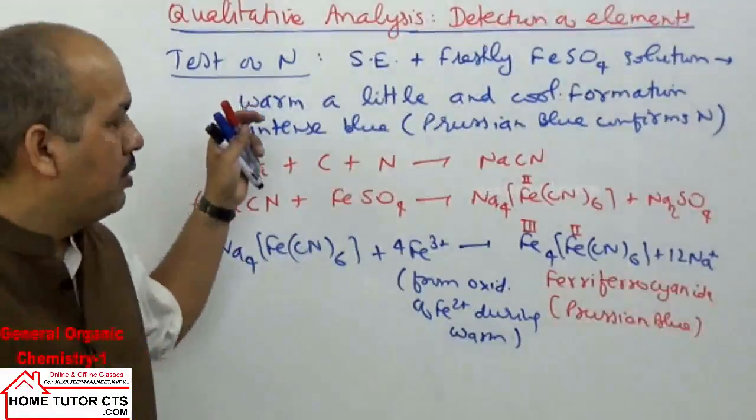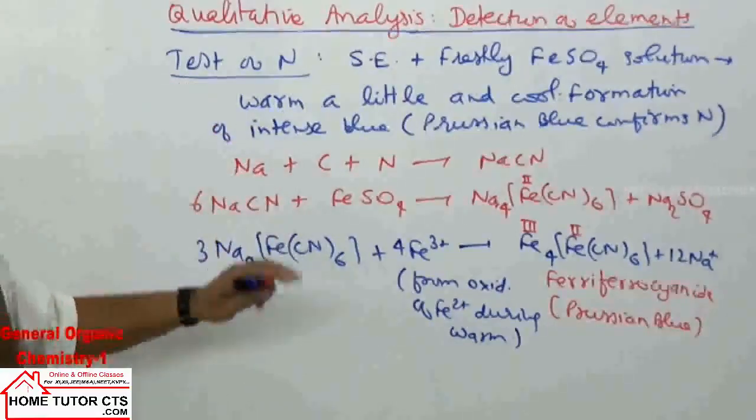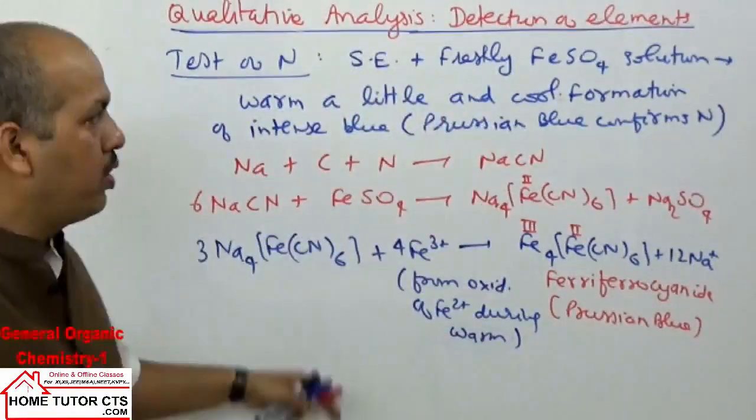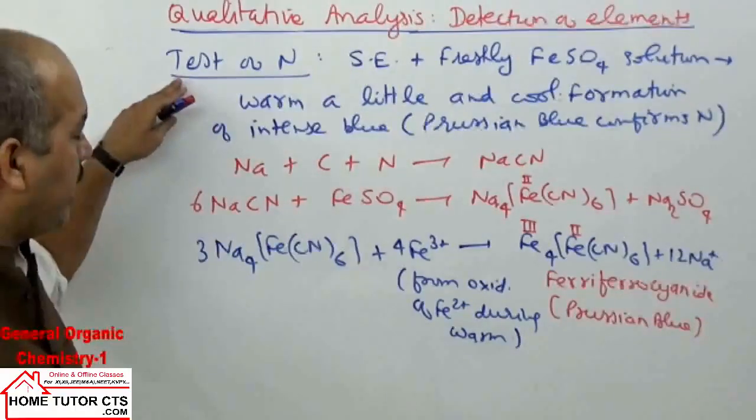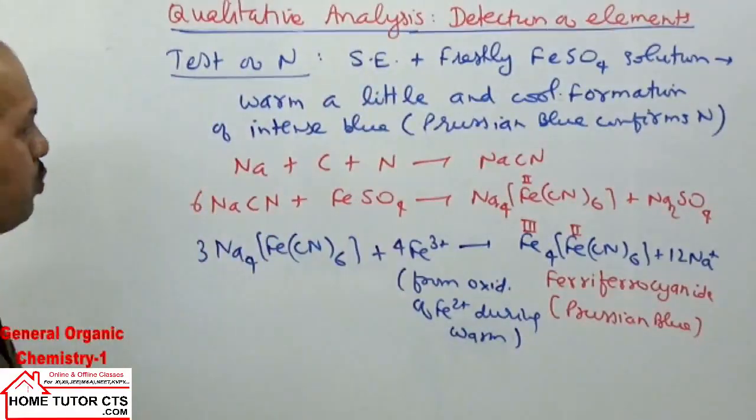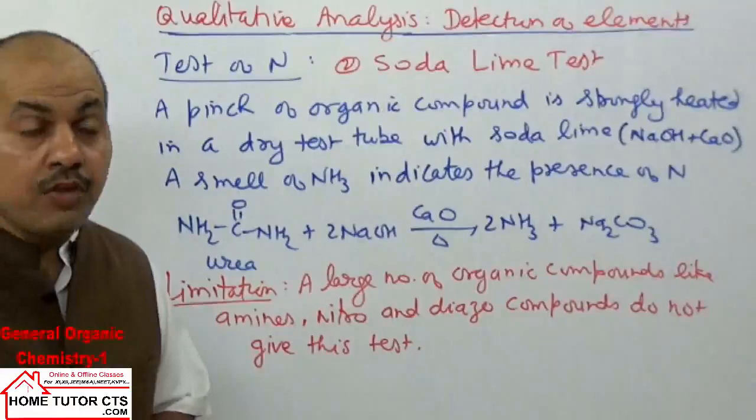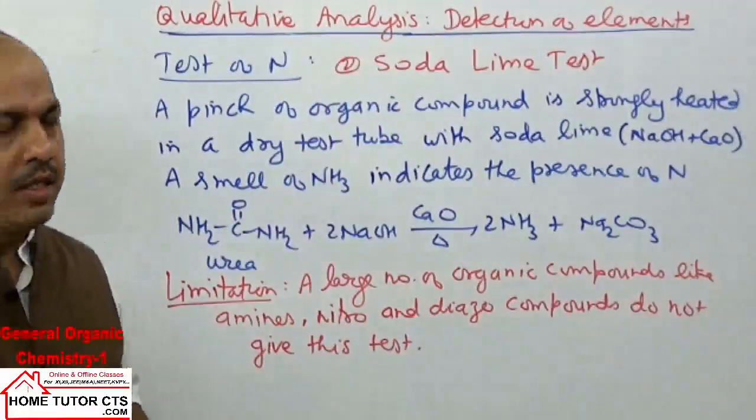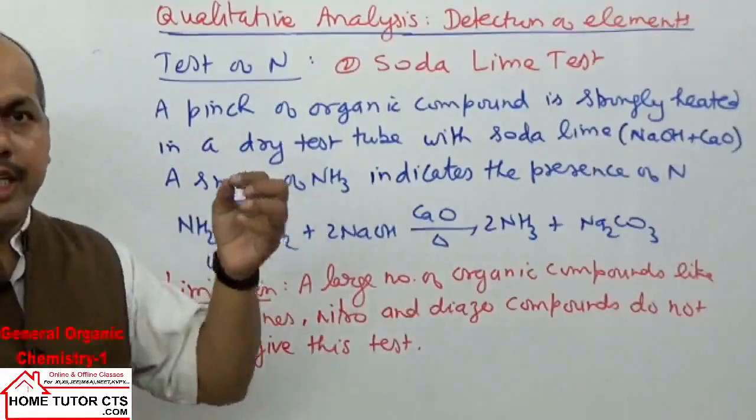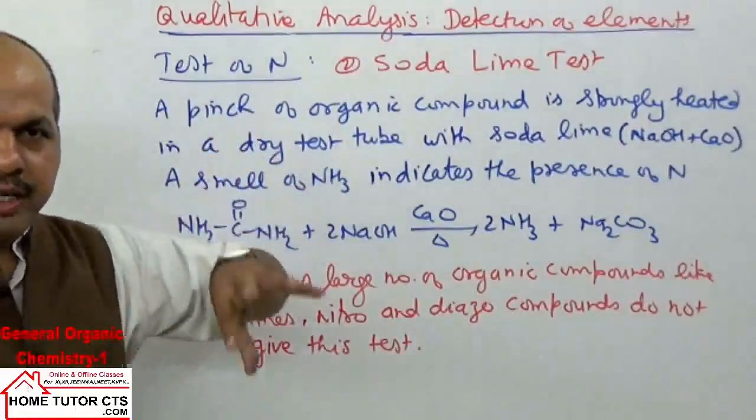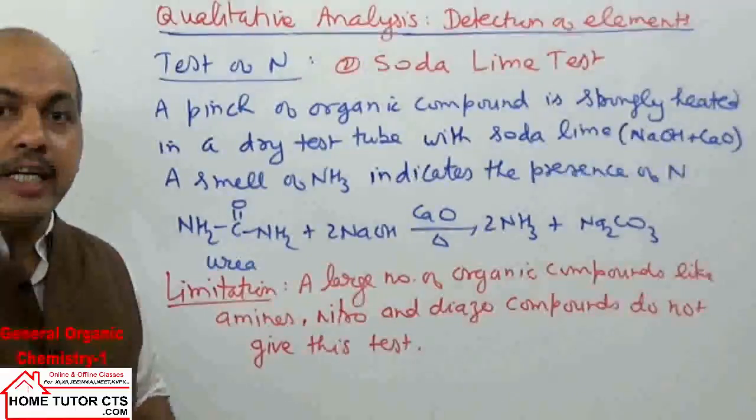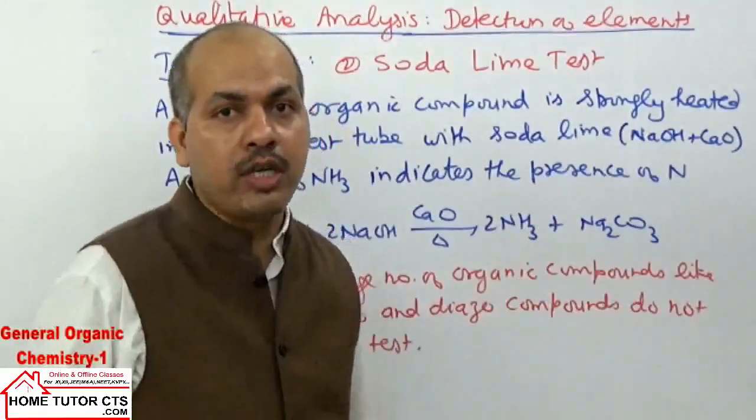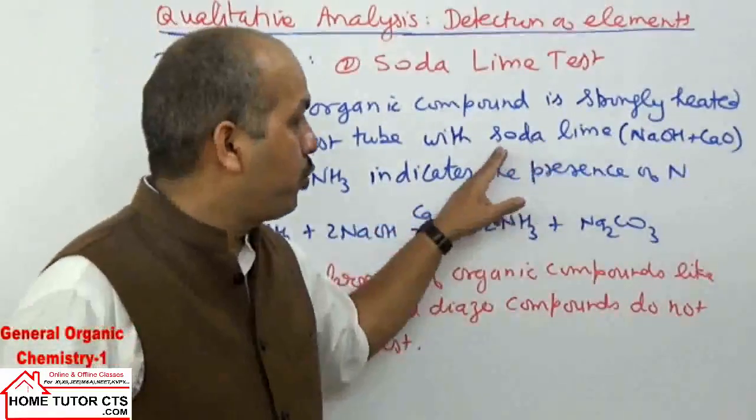Now, the next test can be taken for nitrogen. One more test is there, and we can use that also. For testing of nitrogen, we take one more test called the soda lime test. We take the organic compound in a test tube and add soda lime. What is soda lime? A mixture of sodium hydroxide plus calcium oxide is called soda lime.